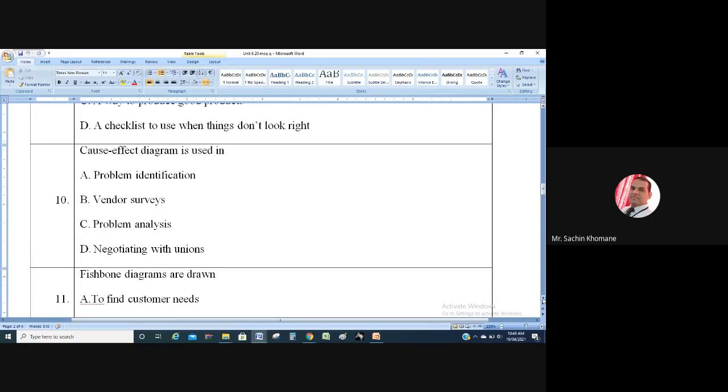Cause and effect diagram is used in... कुठं वापरली जाते cause and effect diagram? Recently we have discussed problem identification, vendor survey, problem analysis, or negotiation with union. कुठं वापरली जाते most of the time? Recently we have seen. Any guess?